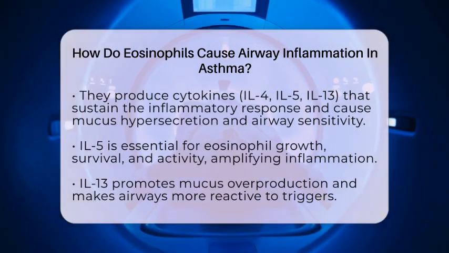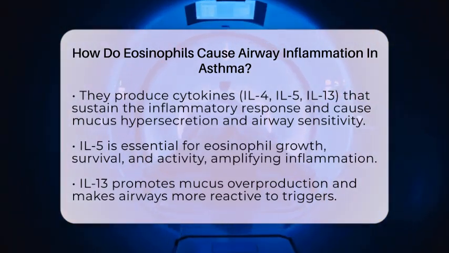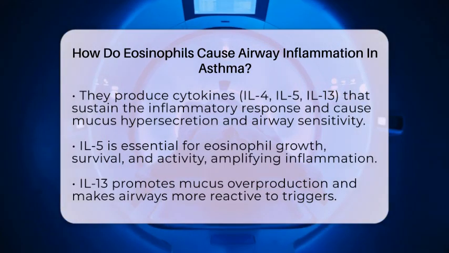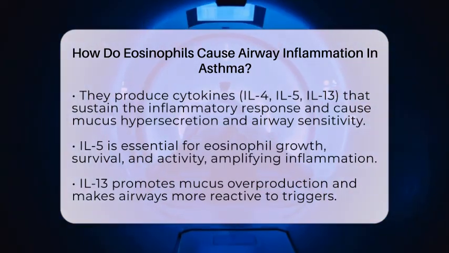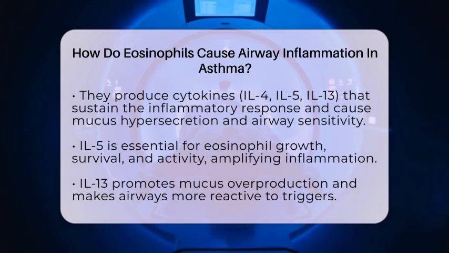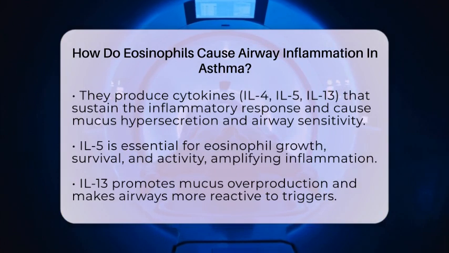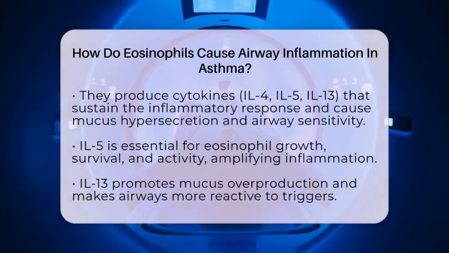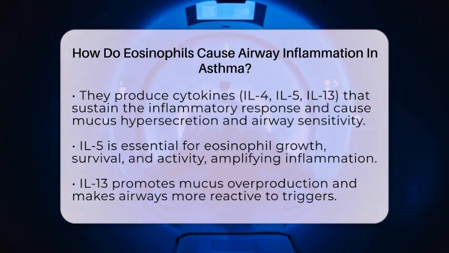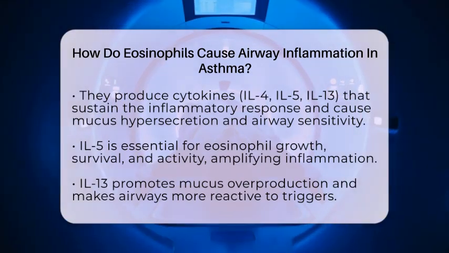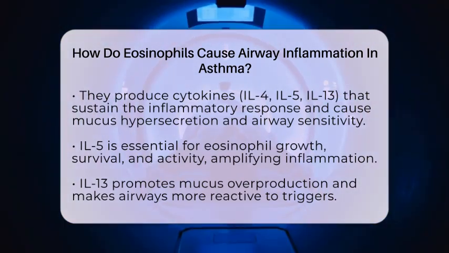Eosinophils produce cytokines such as IL-4, IL-5, and IL-13. These cytokines sustain and amplify the type 2 inflammatory response typical in asthma. IL-5 is especially important because it helps eosinophils grow, survive, and stay active. IL-13 promotes mucus hypersecretion and makes the airways more sensitive to triggers.